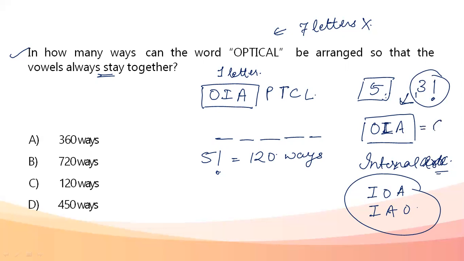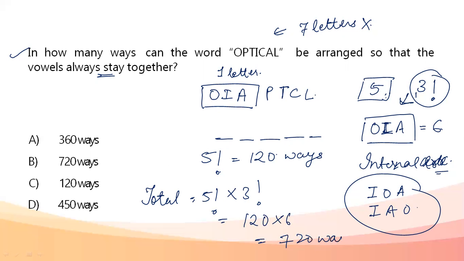3 factorial is 6. Now, I need the arrangement of letters and also the arrangement of vowels. So my total number of ways becomes 5 factorial into 3 factorial, that is simply 120 into 6. The answer comes out to be 720 ways. My answer is option B, 720 ways.